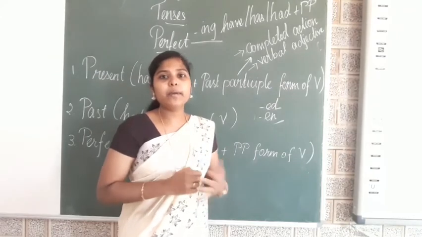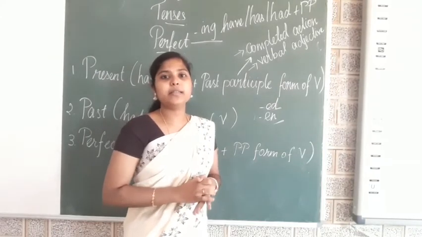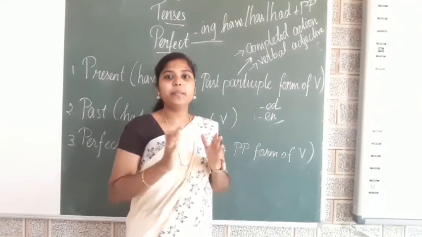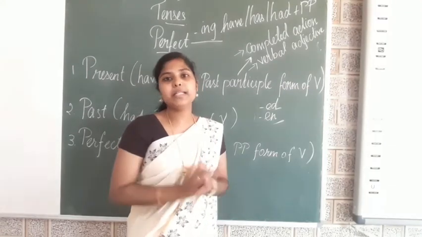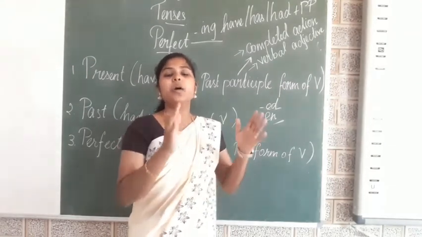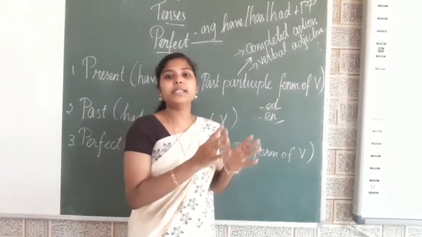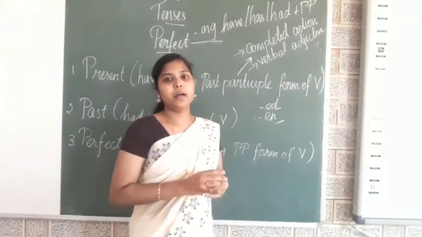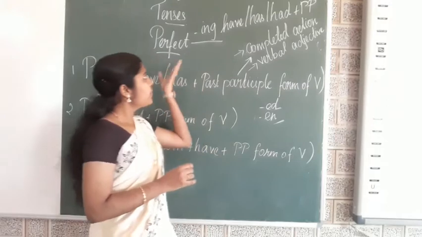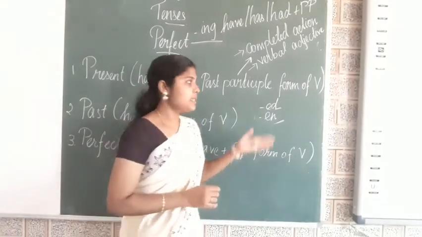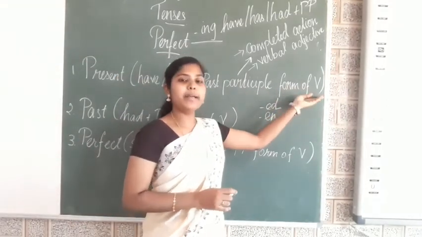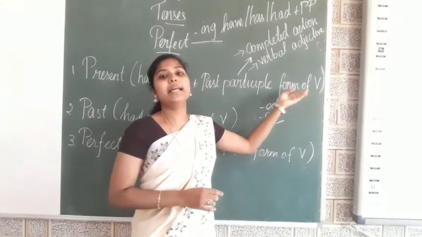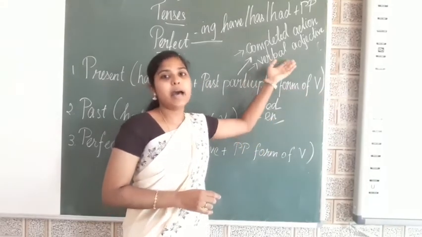So, how can we identify a perfect tense? What is meant by perfect tense? Perfect tense means completed action, an action or activity which was completed. Participle form of verb means a verb which is indicating a completed action.